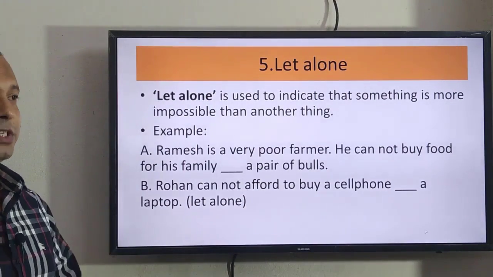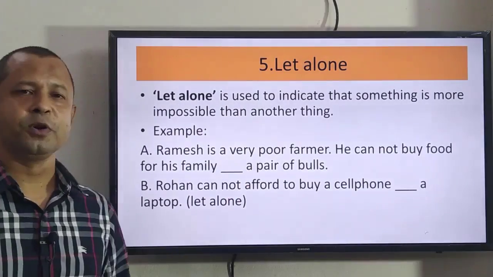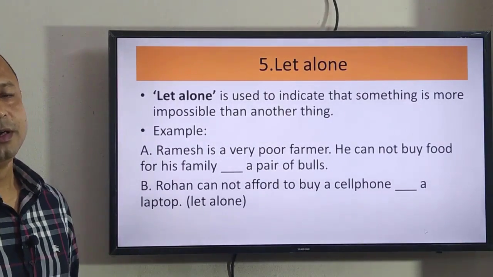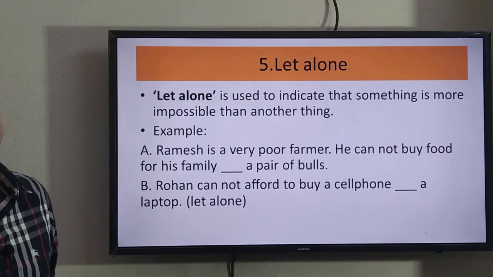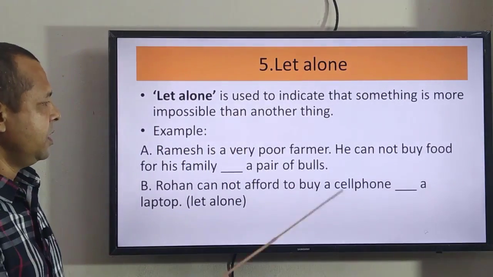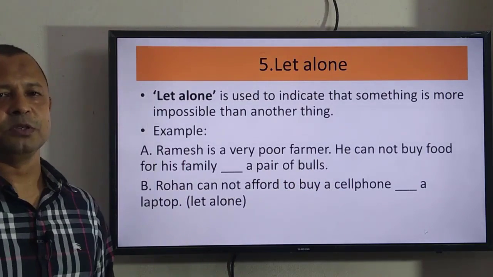A pair of bulls is necessary to plow the lands. So, Ramesh is so poor a farmer that he cannot even buy food for family members. So, how is it possible for him to buy a pair of bulls? No, it is not possible. It is more impossible, it is most impossible.